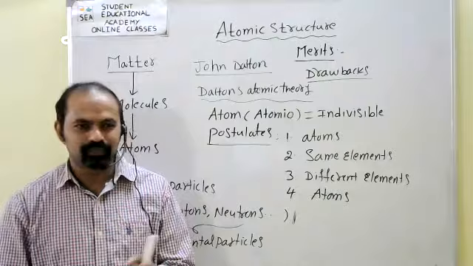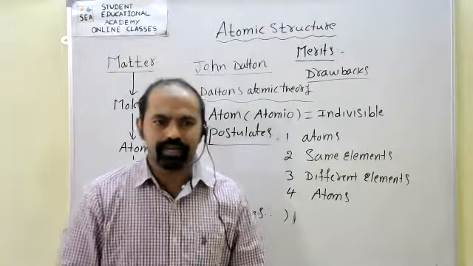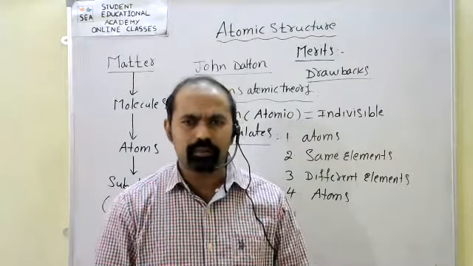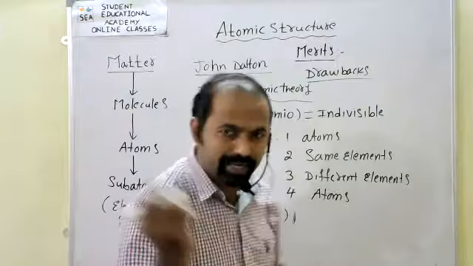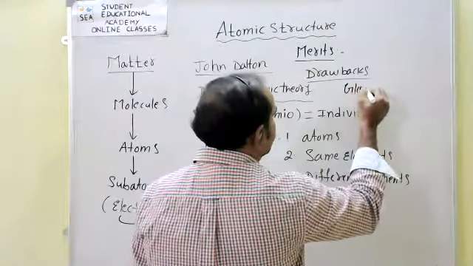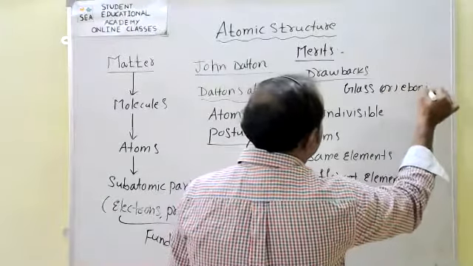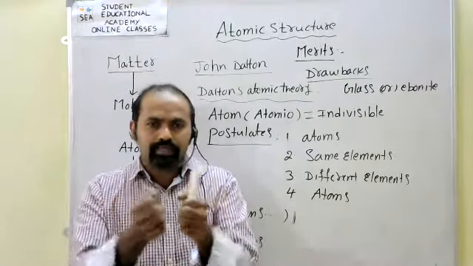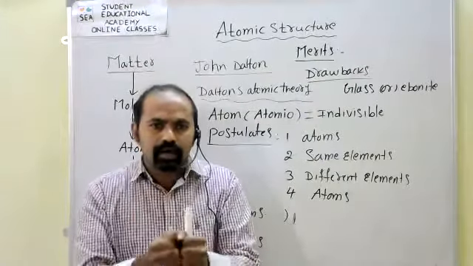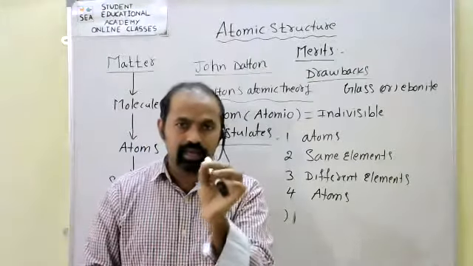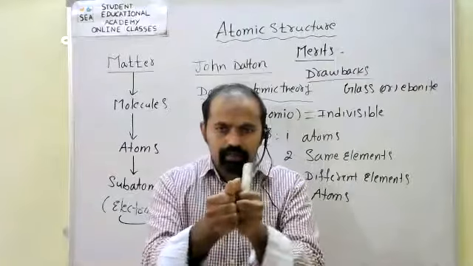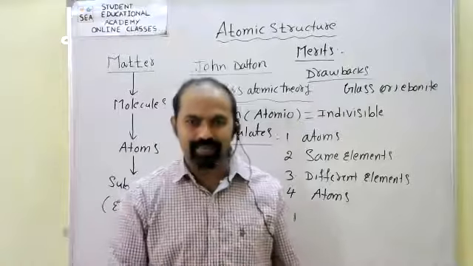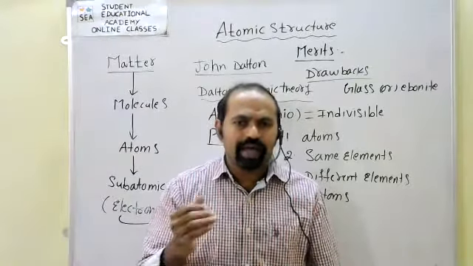And the third one: if you observe, if you take glass or ebonite, which is a vulcanized type of rubber, when the glass or ebonite is rubbed with silk or fur, it generates electricity. Why does it happen?